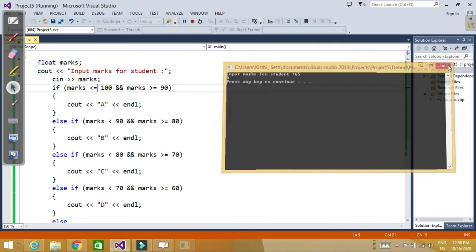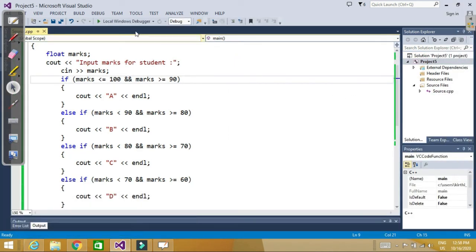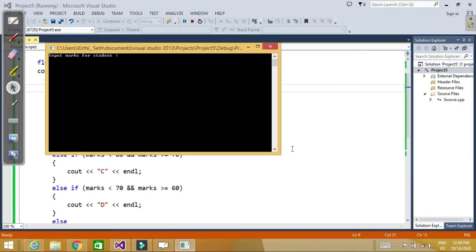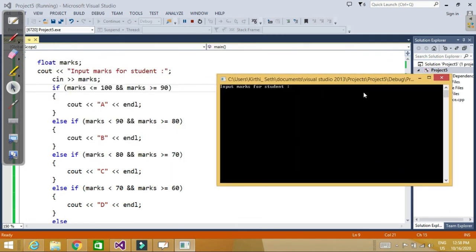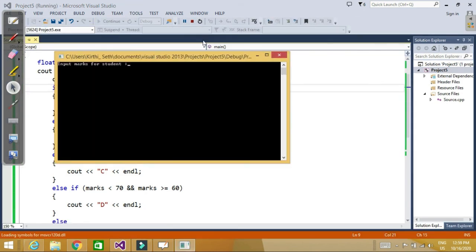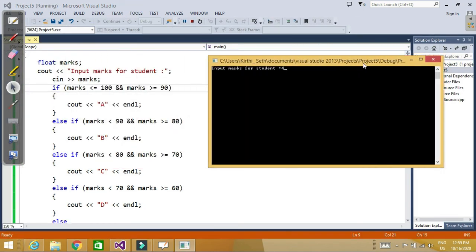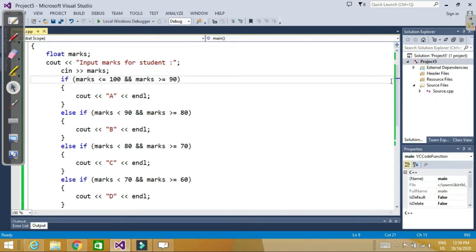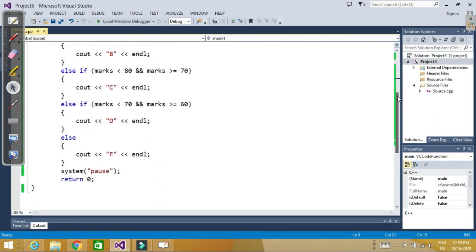Now let's run it again. Let's say marks are 95.5. So grade is A. Now let's say marks are less than 60. Let's say marks are 45. F, fine.